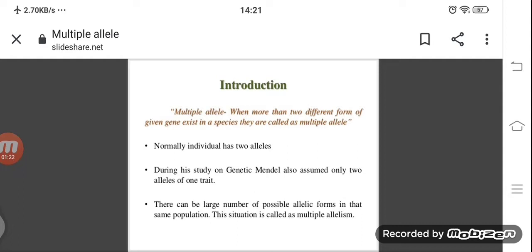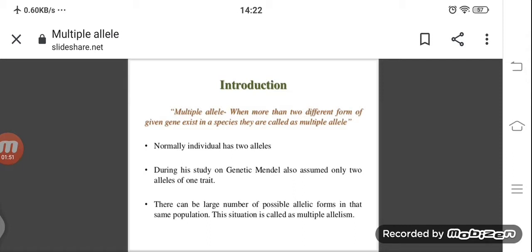When more than two different forms of a given gene exist in a species, they are called multiple alleles. A normal individual has only two alleles. During his study, Mendel also assumed only two alleles for one trait.